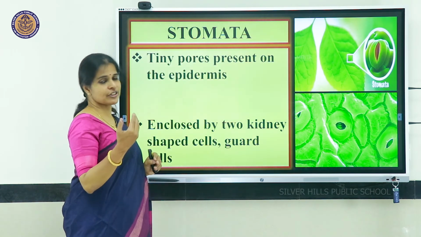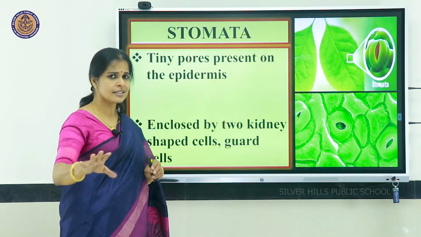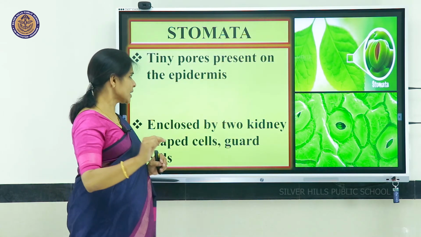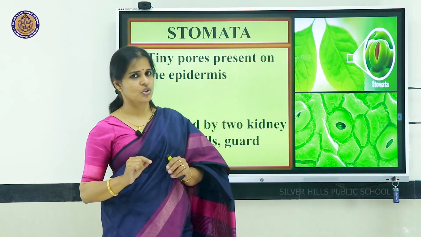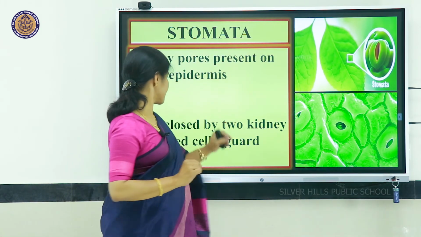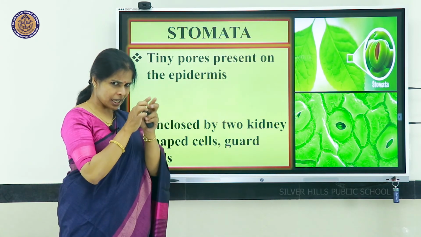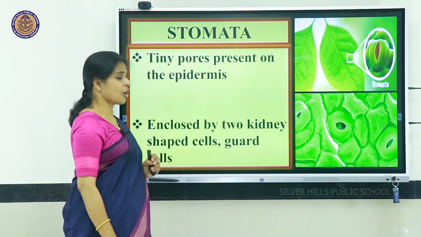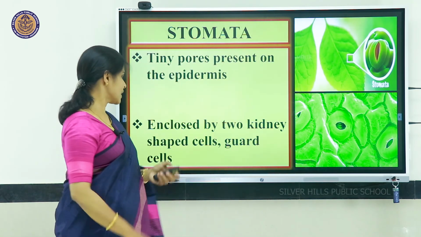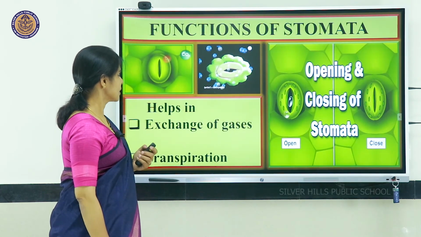So, it is a special feature present on the continuous epidermal layer, in which small tiny pores called stomata are present, each an opening enclosed by two kidney shaped guard cells.